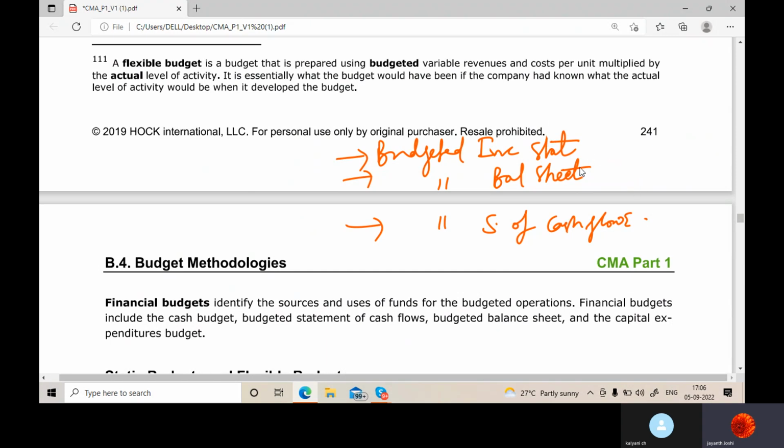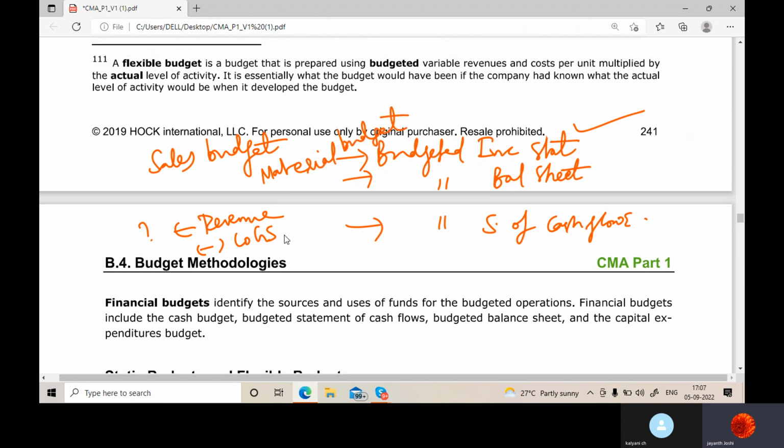So for this you definitely want some estimates, correct? Suppose I want to make an income statement. Income statement starts with revenue. So now I want an estimate of revenue. For that I'll make what? Sales budget. Then I have to subtract COGS. For that I want material, so I'll make a material budget.